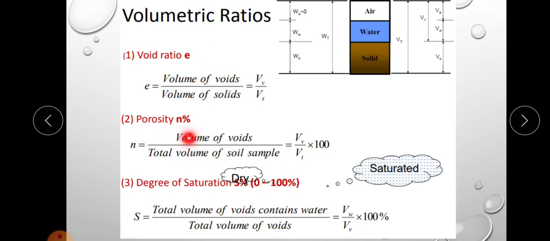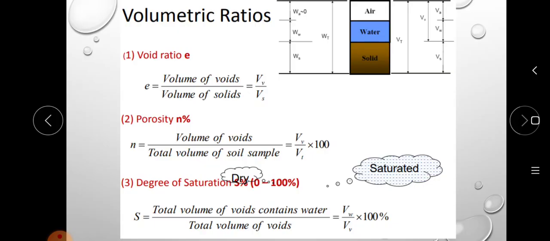Okay, next is porosity. It is represented by the small letter n, and porosity is equal to volume of void divided by total volume of the soil sample. Void ratio is expressed in terms of volume of solid, that is, volume of void by volume of solid, but porosity is the ratio of volume of void to total volume, that is, we are expressing porosity for the total volume of soil sample. So void ratio and porosity are very important.